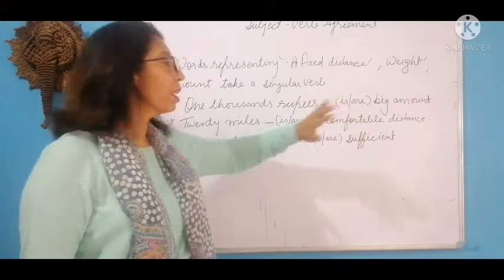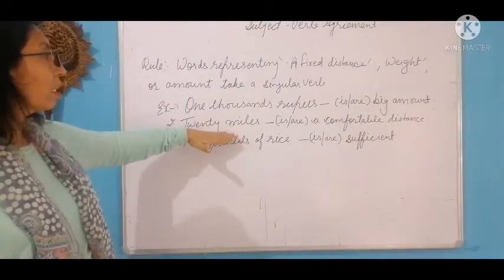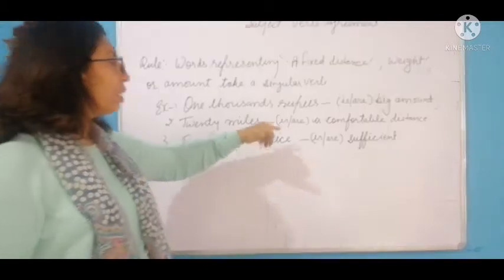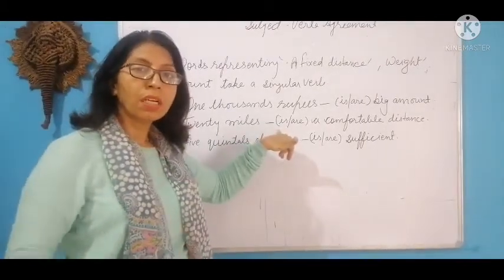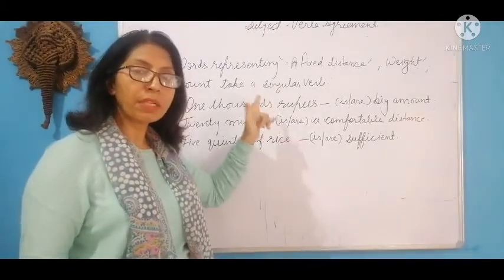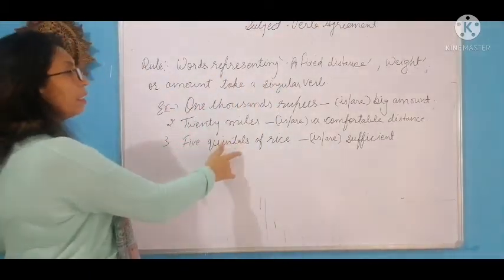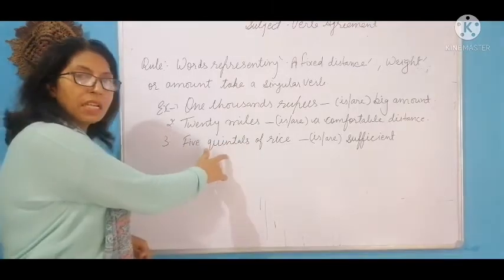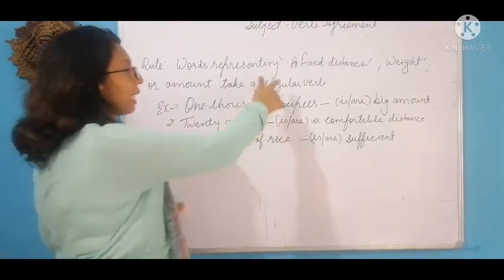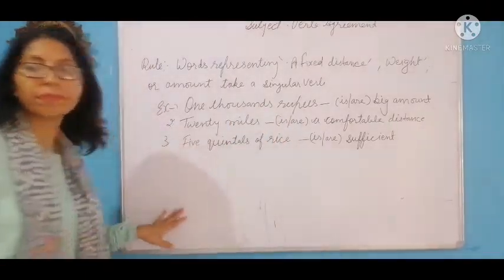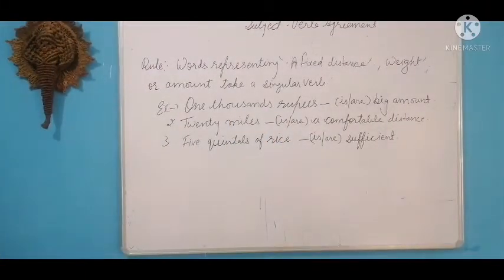Is will be used. 20 miles is a fixed distance, so we will choose singular form of the verb as per the rule. In the same way, amount, fixed distance and weight: 5 quintal is a fixed weight. It will take singular form of the verb, so we will use is.